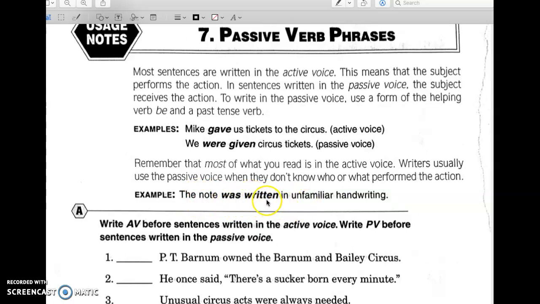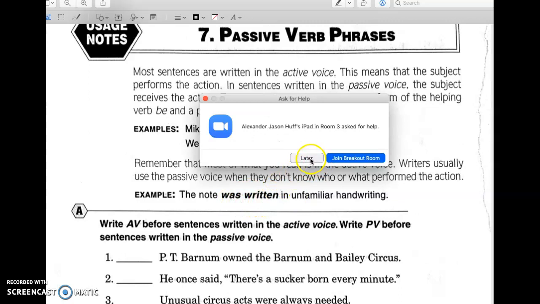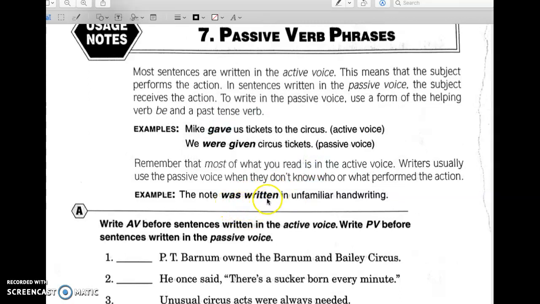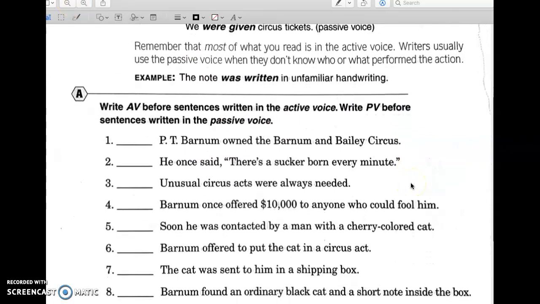We do not know who or what performed this action. We just know that that note was written. That note received the action of being written, which is what makes it passive voice. So in part A, the directions say to write AV before sentences written in the active voice. Write PV before sentences written in the passive voice.